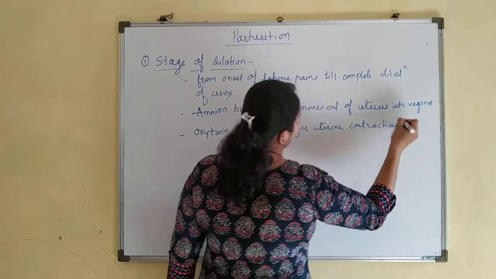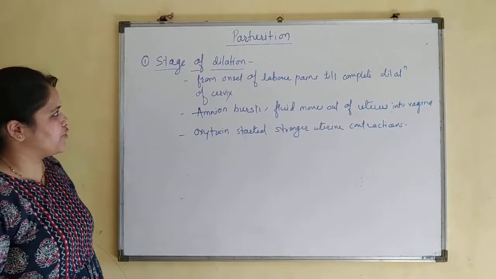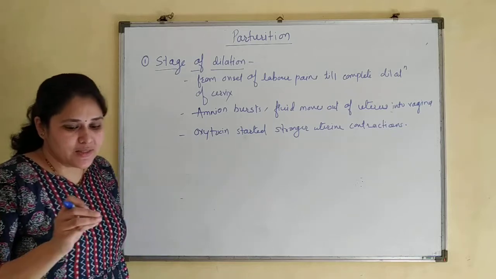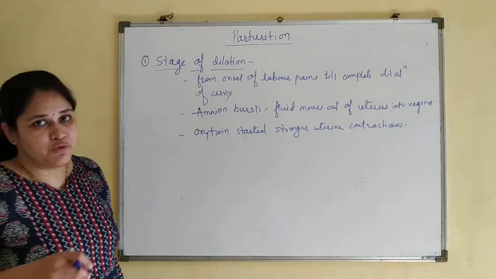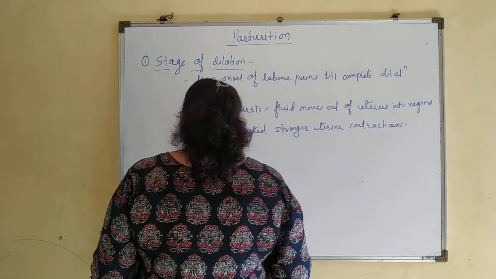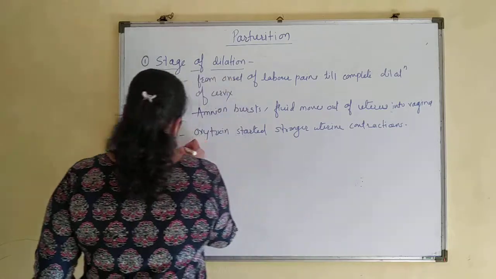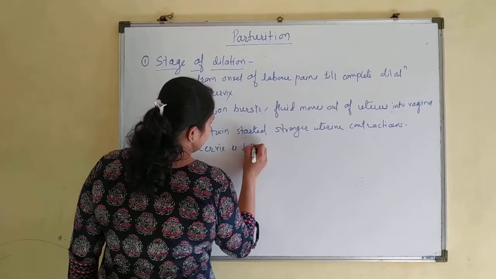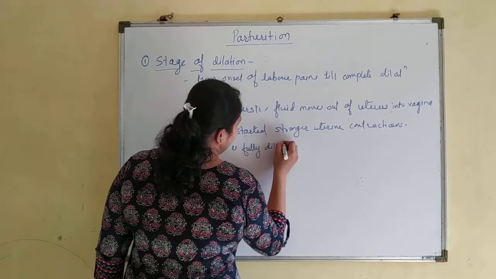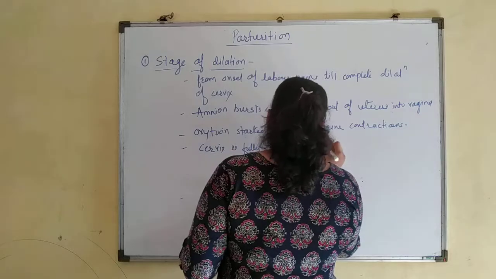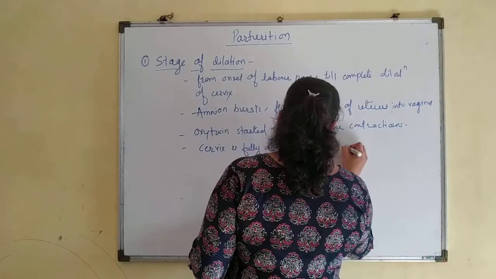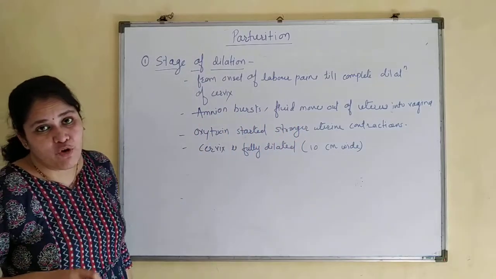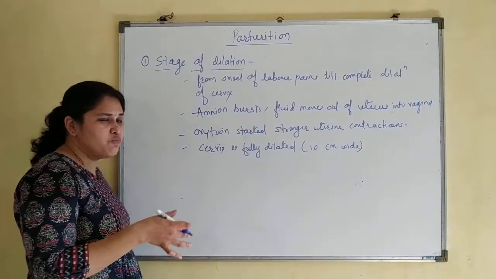Oxytocin started stronger uterine contraction. This stage is known as the stage of dilation. During this stage the cervical cavity may increase up to 10 centimeters. The cervix is fully dilated, with a diameter of about 10 centimeters. This phase may last for 6 to 12 hours, sometimes more than that.